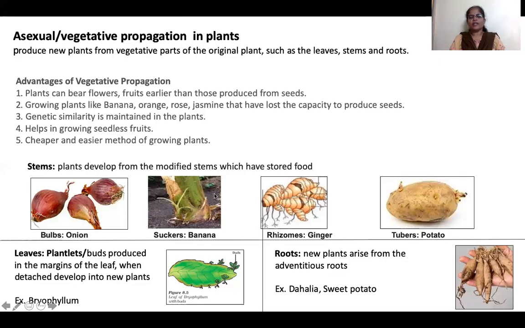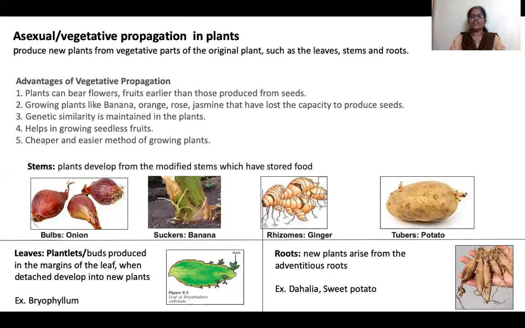banana. Okay. Whereas ginger, rhizomes, here roots form from the buds, and from that new plants come. This is a modified stem of ginger in the form of rhizome. Whereas potato, tubers, it's a tuber, where eye buds form. From these eye buds, when it is put in the soil, a new plant will arise from these eye buds. These are the examples of plants obtained from stems.